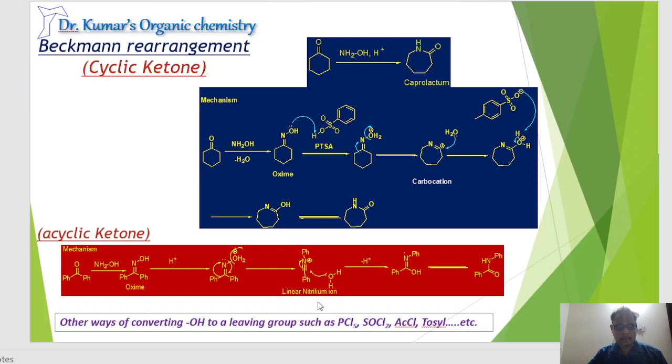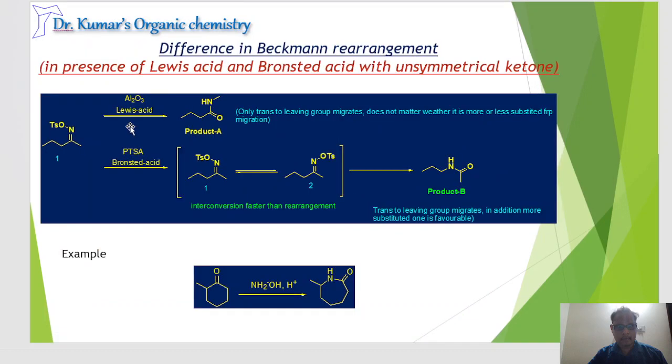The next important point is activating the leaving group. Here we use H plus. Not only H plus, other activating groups can be utilized, such as PCl5, thionyl chloride, acetyl chloride, and tosyl chloride. Okay, then we'll move on to the next topic.